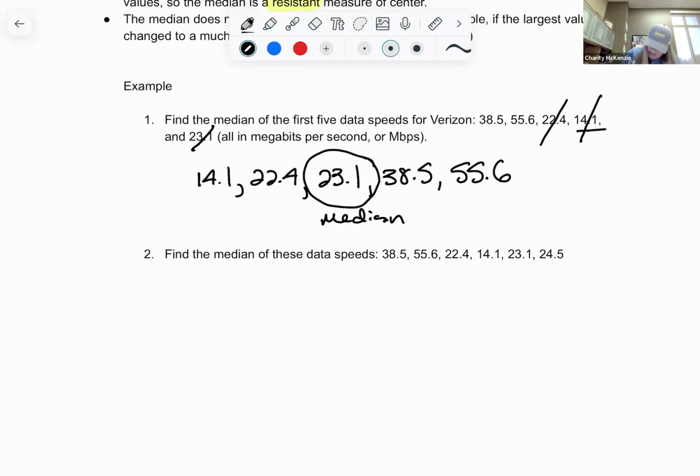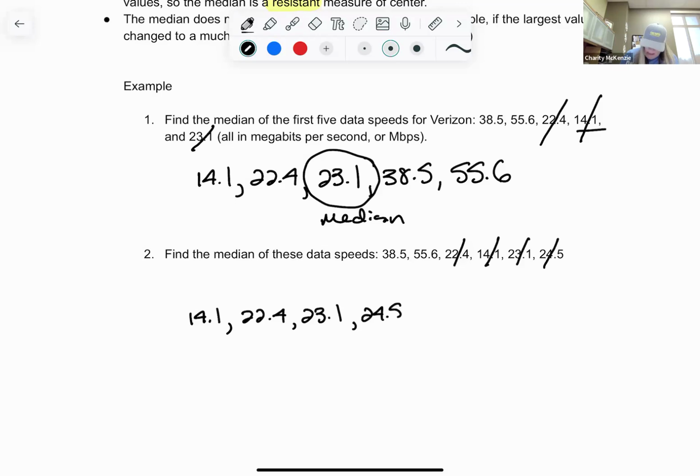Again, our lowest on this one was 14.1, and then we have the 22.4, and then the 23.1, then the 24.5, and then the 38.5 and the 55.6. And these are irrelevant data, really, because we don't really talk about speeds anymore like this of Verizon. It's all fast. Everything's fast. Okay, so we have 6 data values.